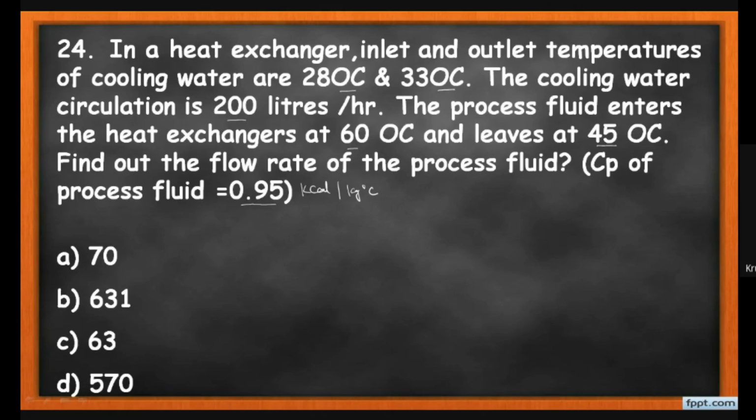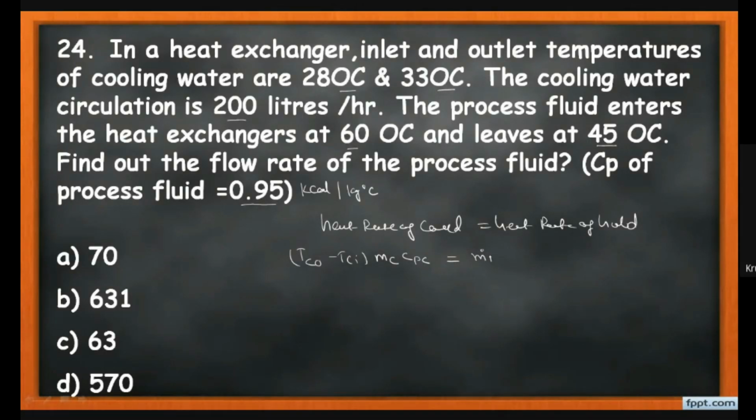So students, for a balanced heat exchanger, we know that the heat rate of the cold fluid equals the heat rate of the hot fluid. So for the cooling water, the inlet temperature is 28. So cooling water outlet minus cooling water inlet temperature, into the mass flow rate of cooling water, into the Cp of cooling water. And here, it is the mass flow rate of the process fluid into the Cp of the process fluid into the temperature difference of the process fluid. So Tp inlet minus Tp outlet.